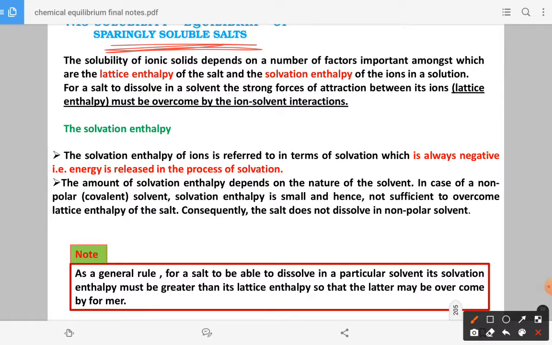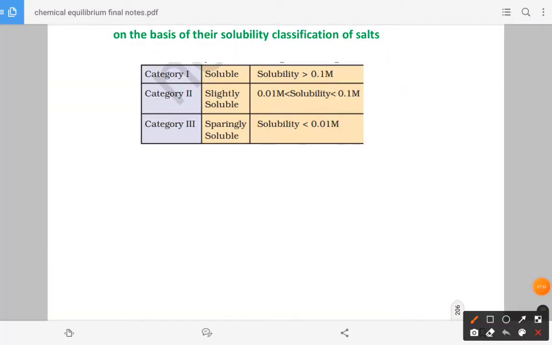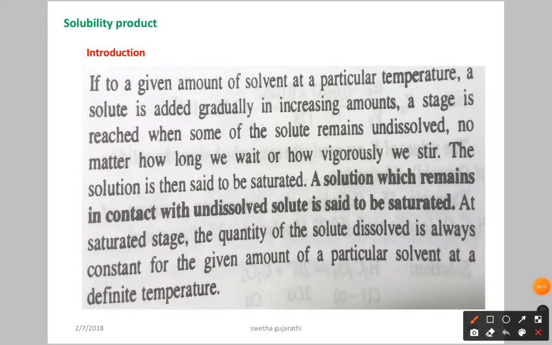First, the solubility of salts depends on two factors. Based on the solubility in terms of molarity, we classify the compounds as soluble, slightly soluble, and sparingly soluble salts. Now you have the idea of the meaning of sparingly soluble salts: simply, solubility less than 0.01 M. In such compounds we are going to discuss equilibrium, and next to it, the solubility product.